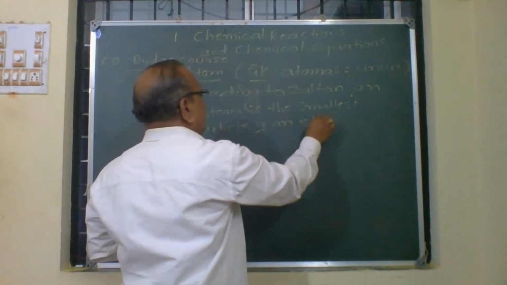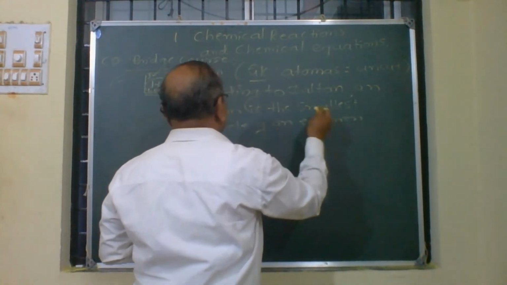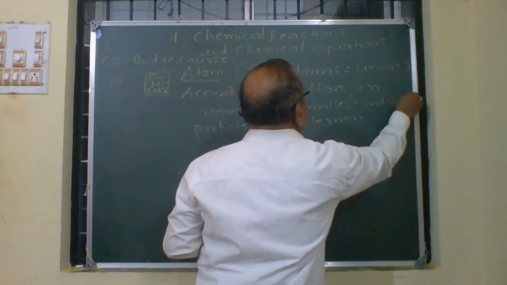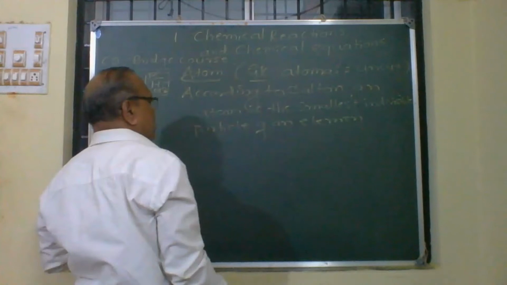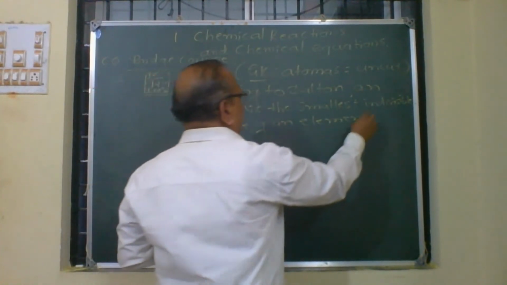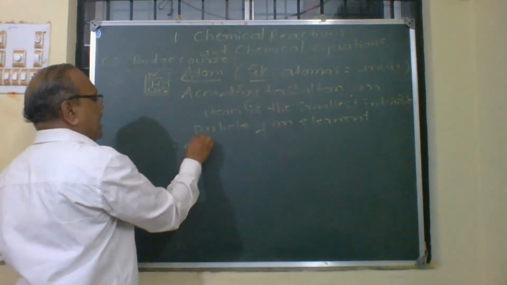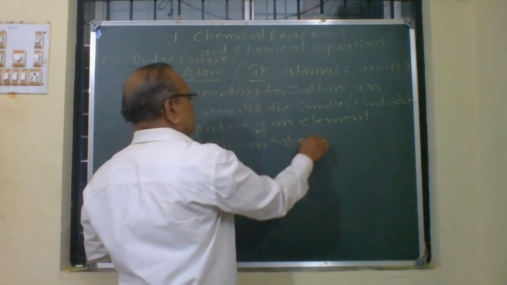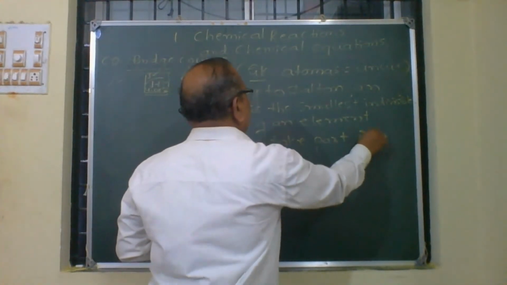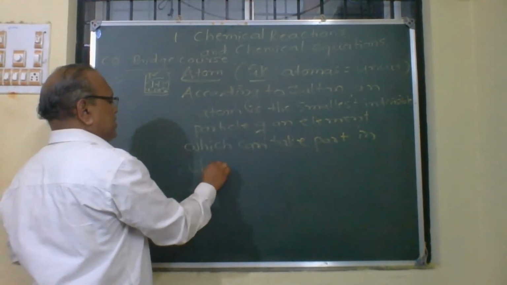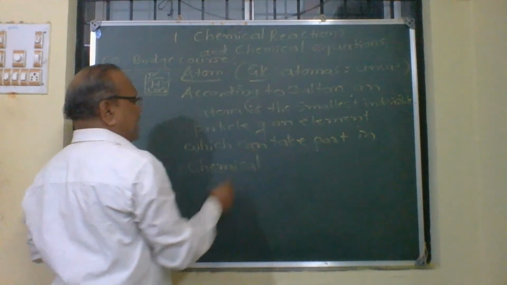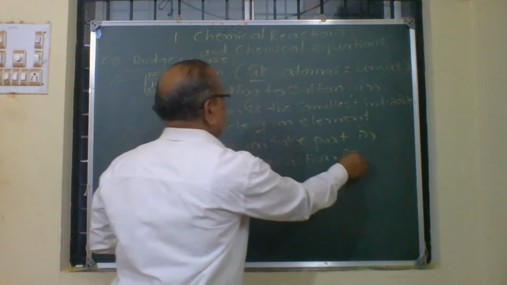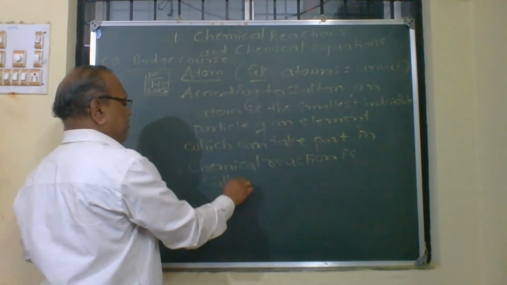Better, the smallest indivisible particle of an element which can take part in a chemical reaction is called an atom. Basic thing.